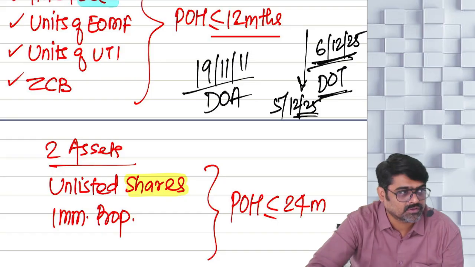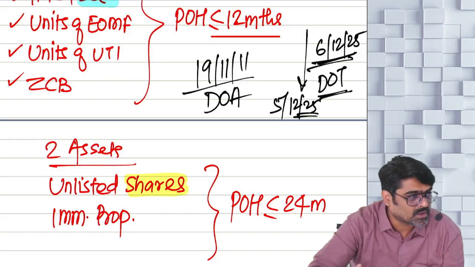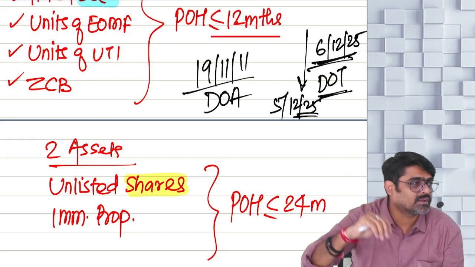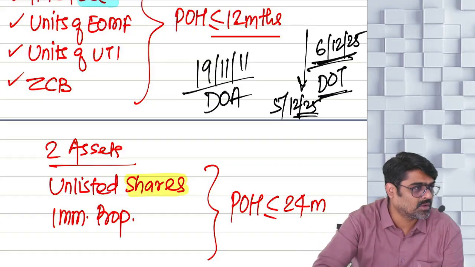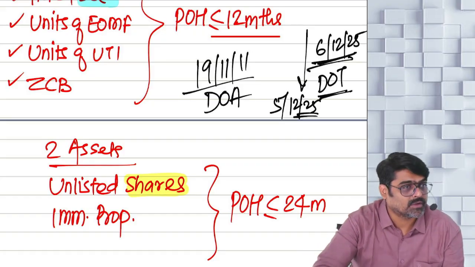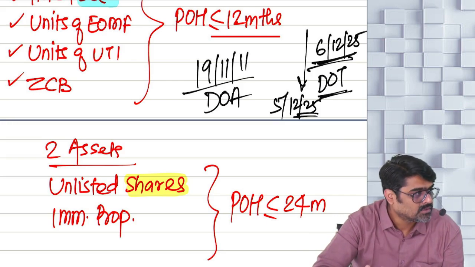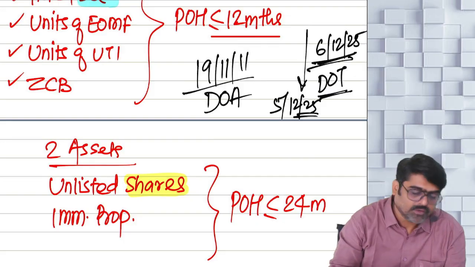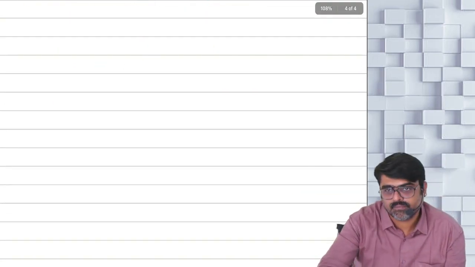For 2 assets, 24 months or less, the asset is short term. More than 24 months, long term. For all other assets, I used to check 36 months earlier. Yes or no? So now I am going to check 24 months. For all the assets, this period of holding is given. So now tell me, what is the period of holding?